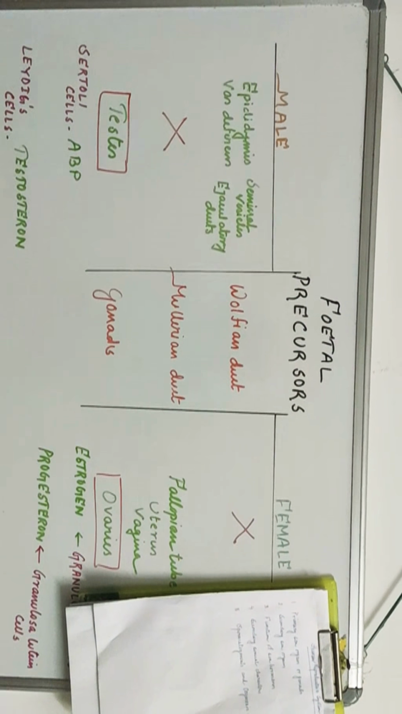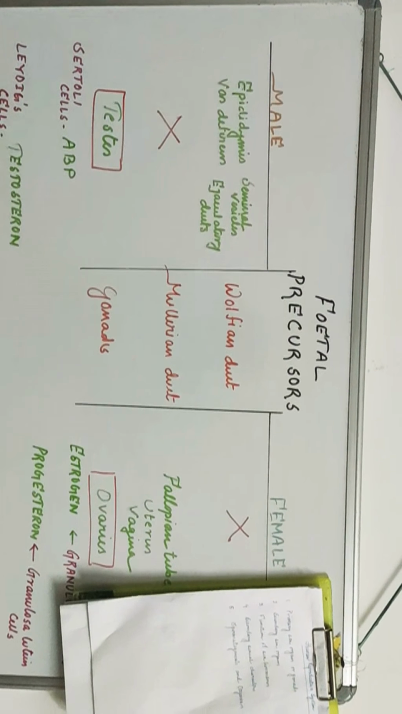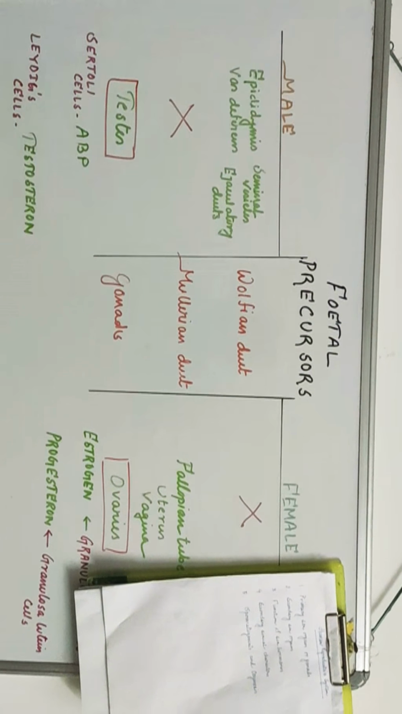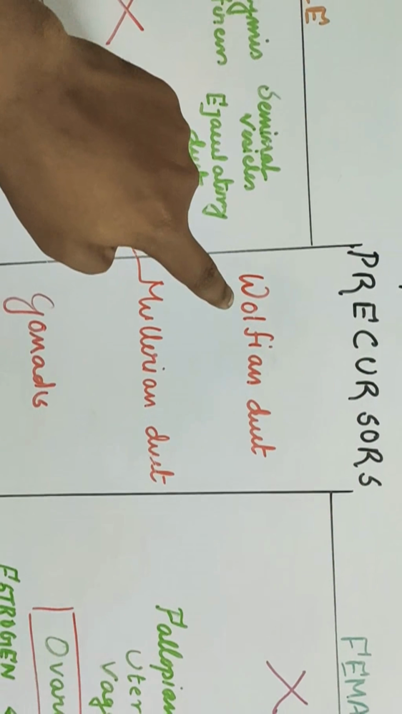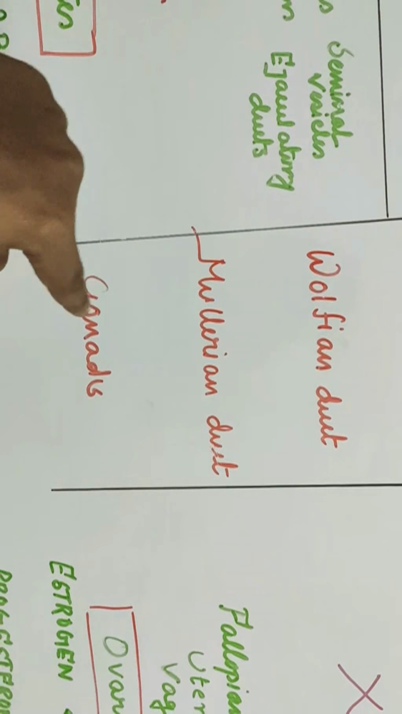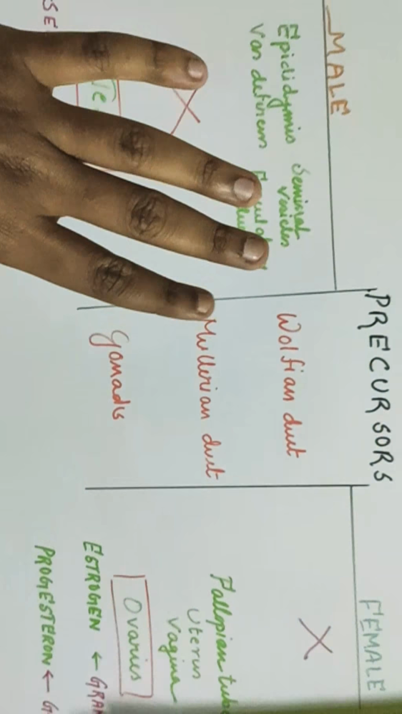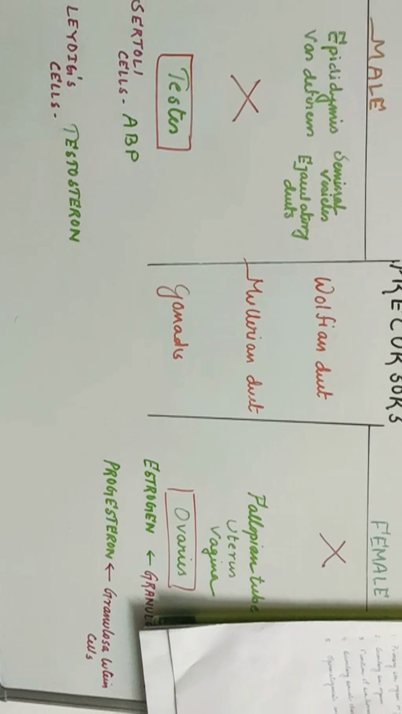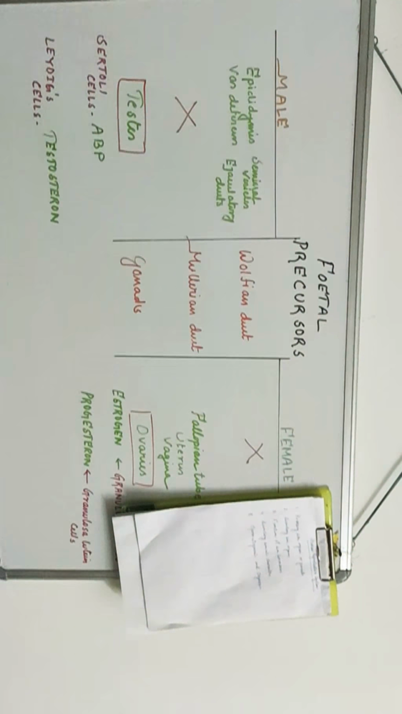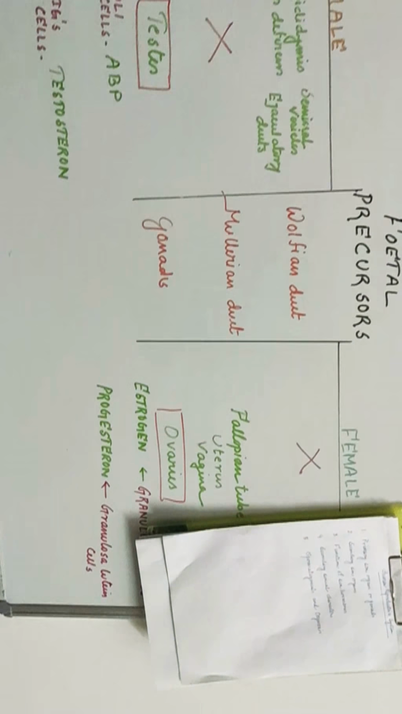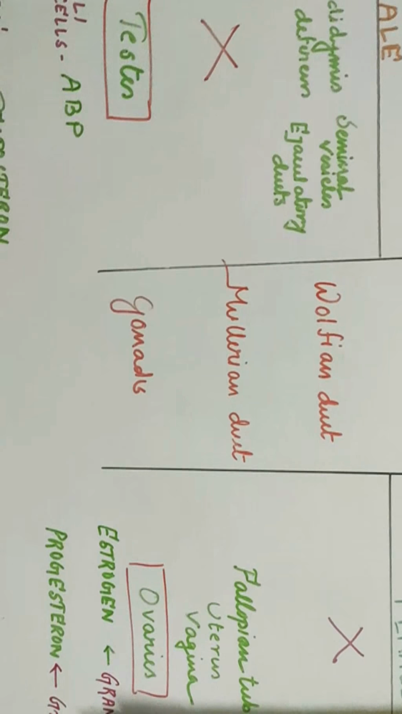All the gonads come inside that fetus. So there are some fetal precursors. As you can see, the first one is the Wolffian duct, the second one is the Mullerian duct, the third one is the gonads. So these are the precursors. Precursor means these are there inside the fetus, and they turn into something else, into the two specific sexes.